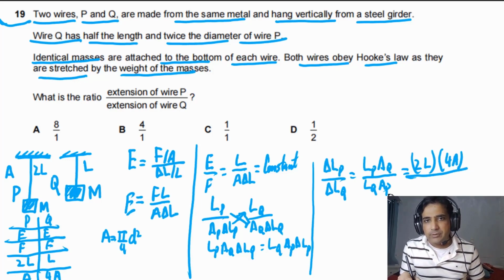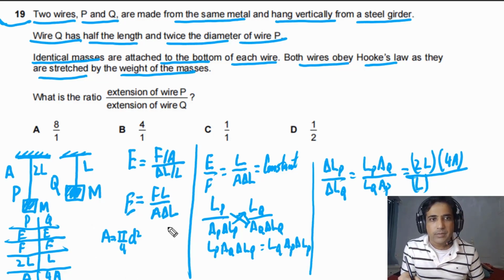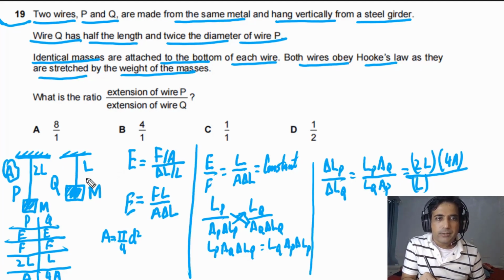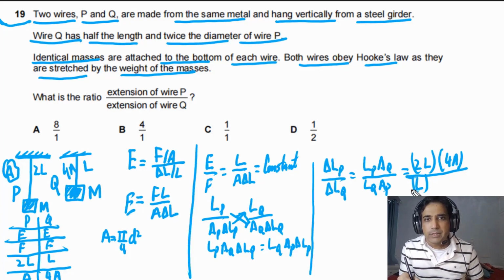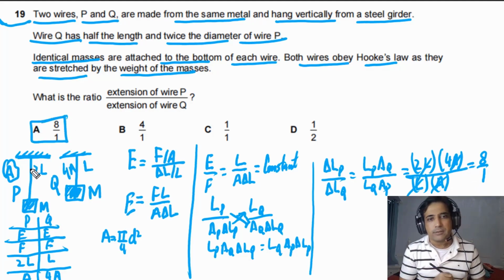We divide by LQ, which is equal to L, and AP is equal to A. Now simply cancel. L will cancel with L, A will cancel with A. So we are left with 8 by 1. So the answer for this question is A.